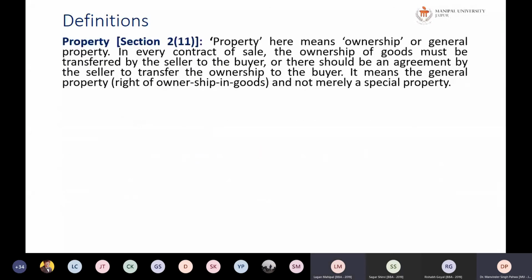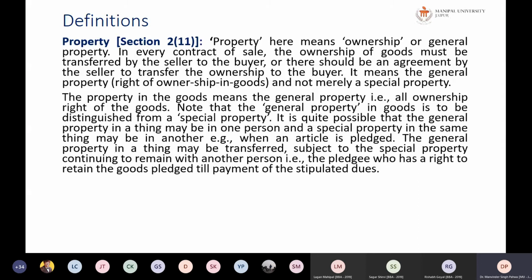Next is property. Property is not a property of land and building. Property over here is ownership, general property, you can say. In every contract of sale, the ownership of the goods must be transferred by a seller to the buyer, or there should be an agreement by the seller to transfer the ownership to the buyer. So it means the general property, that is the right of ownership in the goods, not a special property. A special property arises when a person has pledged his movable property to another person. A pledger is pledging the property to the pledgee. So what happens? The pledger here,